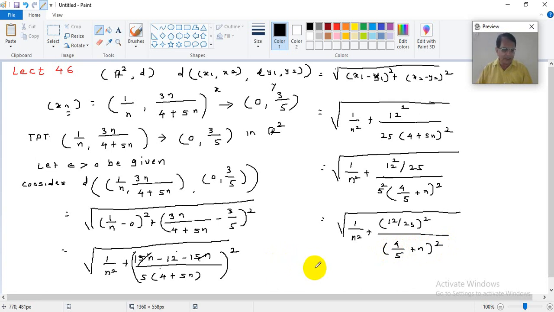Now this I can write as less than or equal to root of 1 upon n squared plus 1 upon (4 by 5 plus n) squared. I will erase this and write it in a different location so that you can be clear about the things.